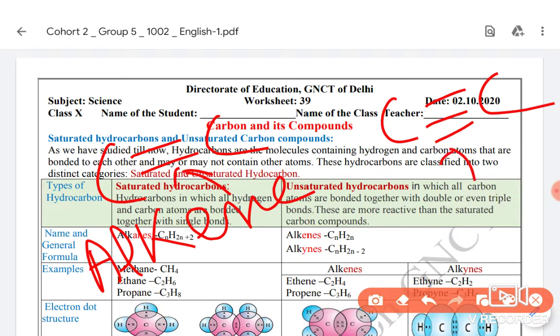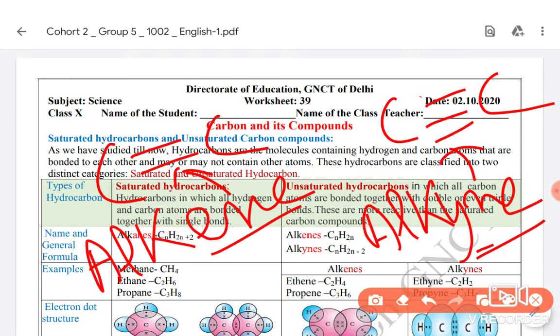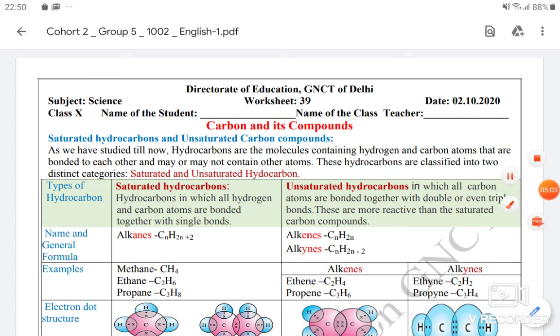If it is a triple bond, meaning three pairs of electrons have been shared, three electrons by each carbon, then alk will be there, representing the number of carbons, and the suffix will be ine. So basically, three types are there.